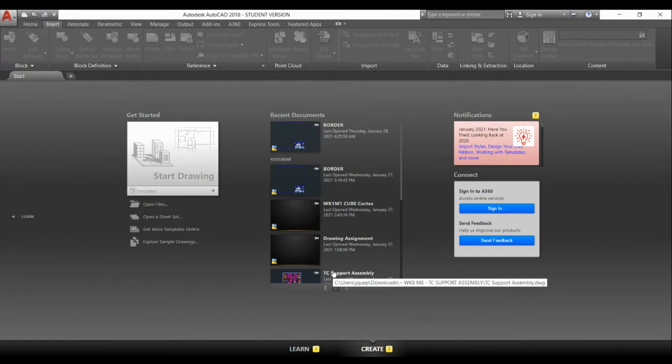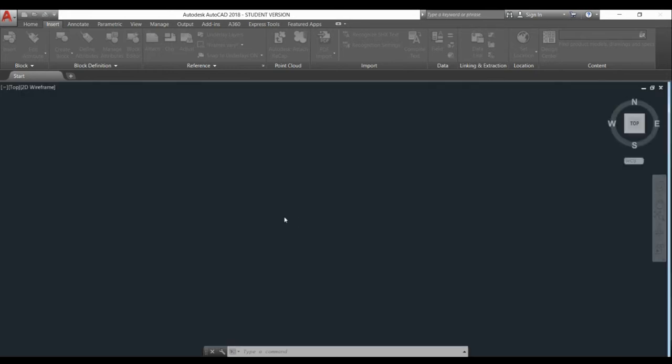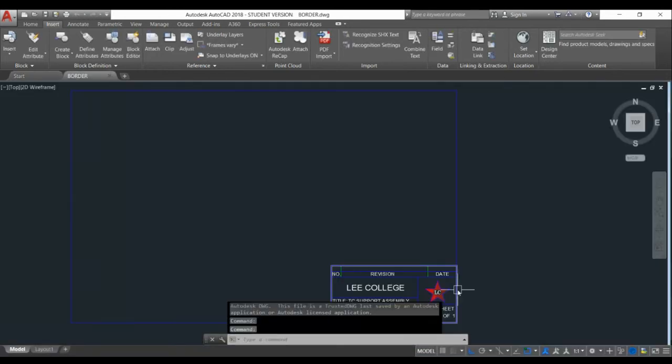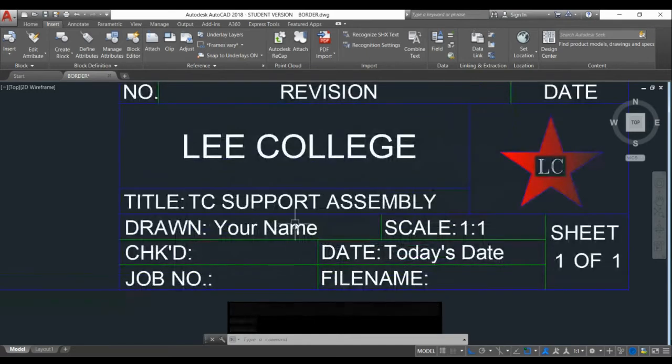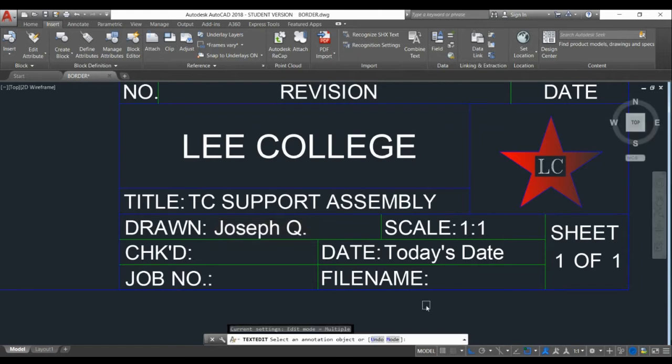I will talk about the assignment. First is to download the files to your computer or flash drive. Then you open AutoCAD and open border drawing. Okay, let's zoom into the title block and input your name. Input today's date.